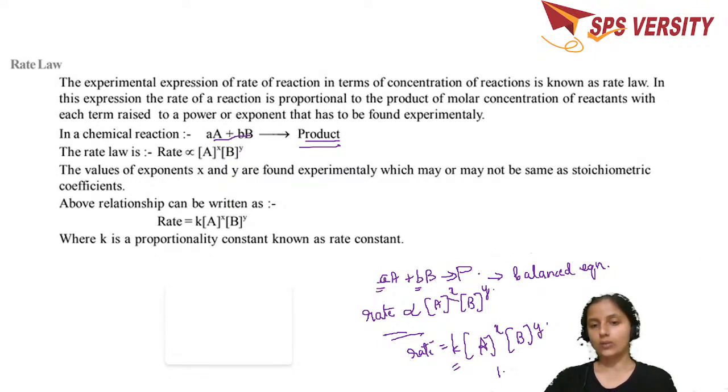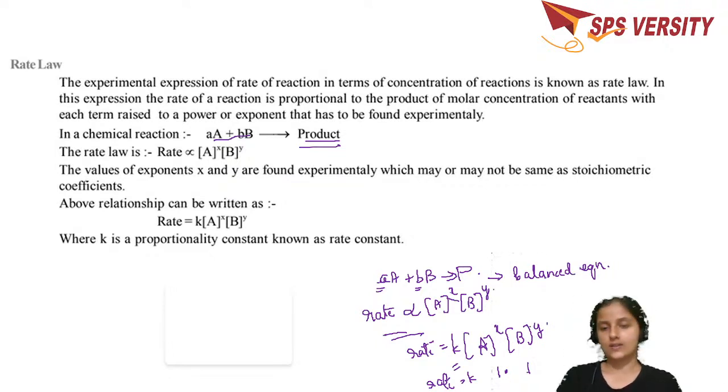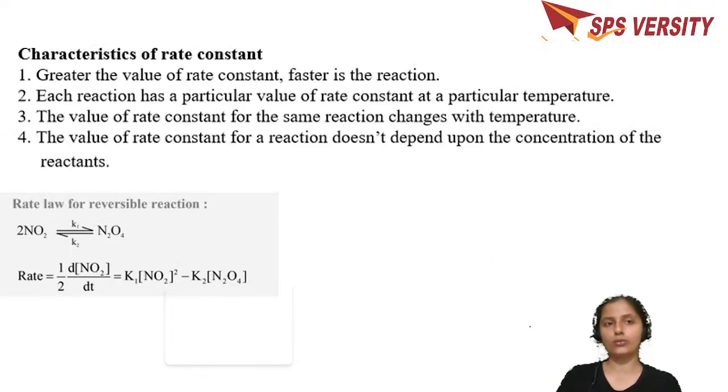When this is equal to 1, and this is equal to 1, then k becomes equal to the rate. So the rate constant of any reaction is the rate of the reaction when the concentration of the reactants is unity in the rate law expression. And this rate constant K depends upon a number of factors.